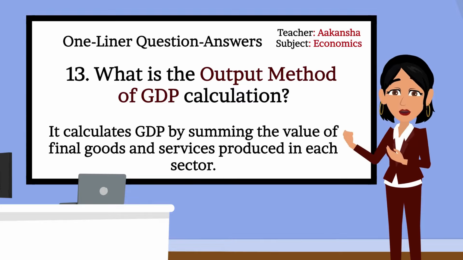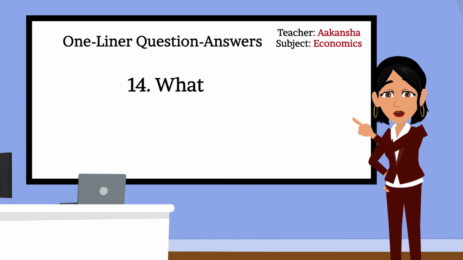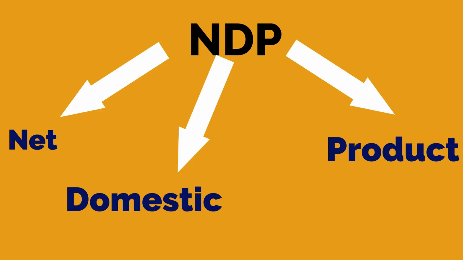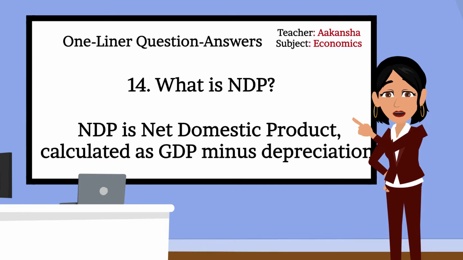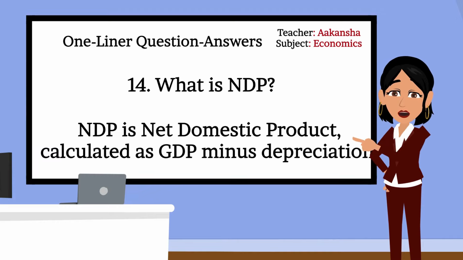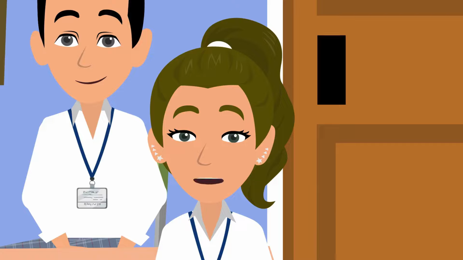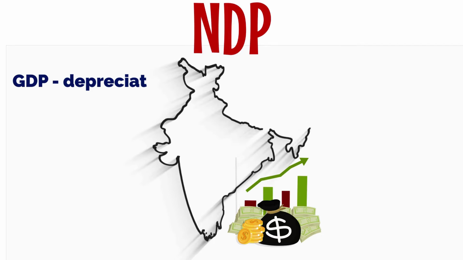Okay, class, moving forward to next question. 14. What is NDP? NDP is net domestic product and it is calculated as GDP minus depreciation. Correct, Rashi. NDP is net domestic product and it is calculated as GDP minus depreciation. Now tell me what NDP is for? Ma'am, net domestic product shows the net production within the domestic territory.